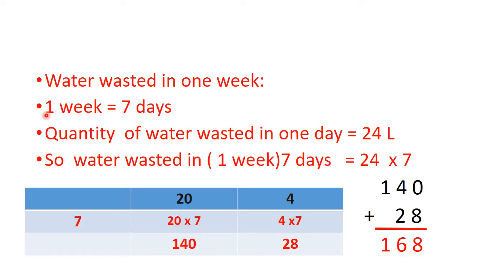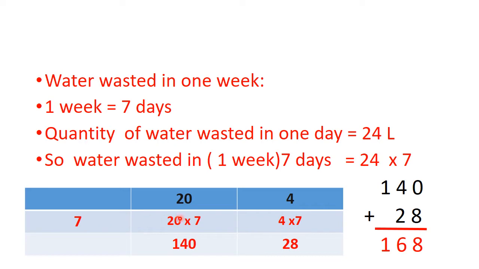Okay? Now, water wasted in 1 week. So, 1 week is equal to 7 days. Quantity of water wasted in 1 day is 24 liters. So, water wasted in 1 week is 7 days, so 24 multiplied by 7. We will do it with box multiplication, like 20 plus 4. 24 we will distribute into 20 plus 4, and we will multiply with number 7.